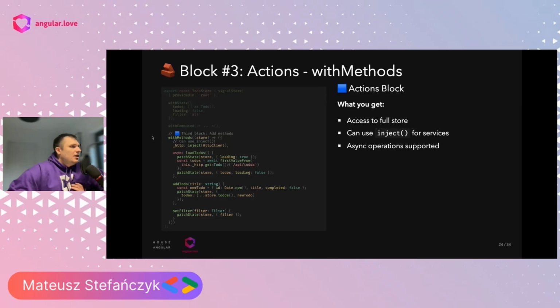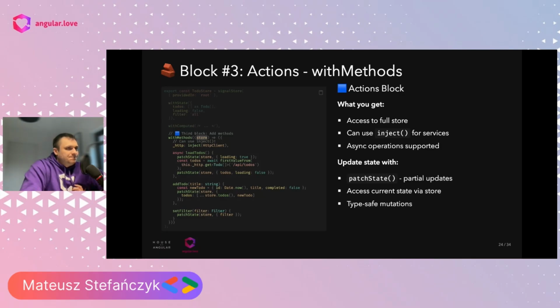And again, important to mention that here as well we have access to the entire store. What's important is that this store will be aware of the properties that have been created in the scope of withComputed, and it works like that. In other blocks we'll be putting below that, these blocks will be aware of what has been put above them. So if we create another withMethods, this other withMethods block will be aware of the addTodo method in the scope of our store.